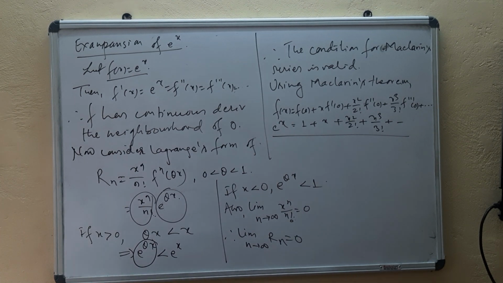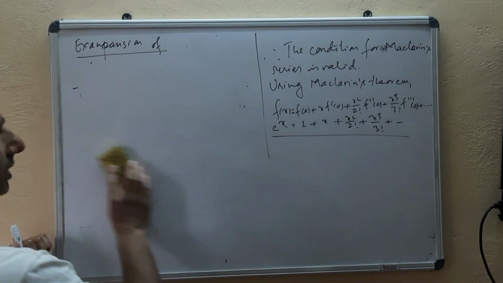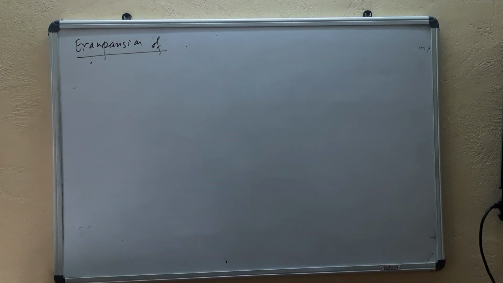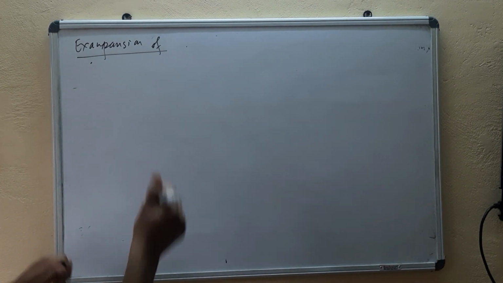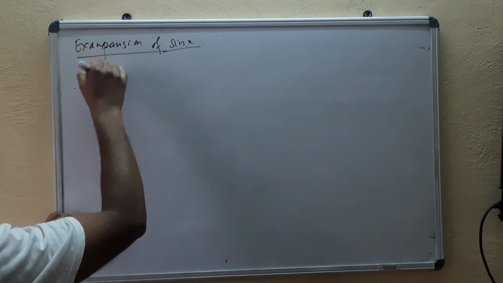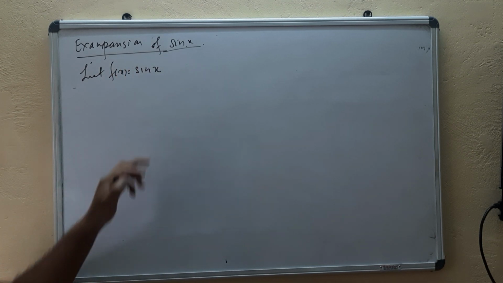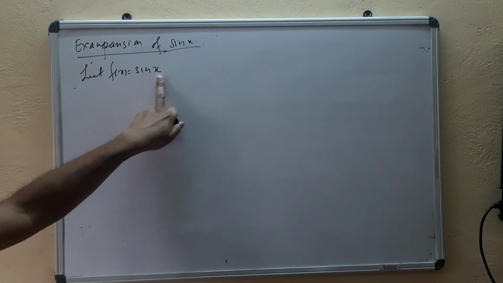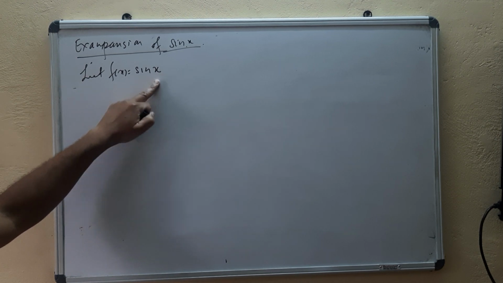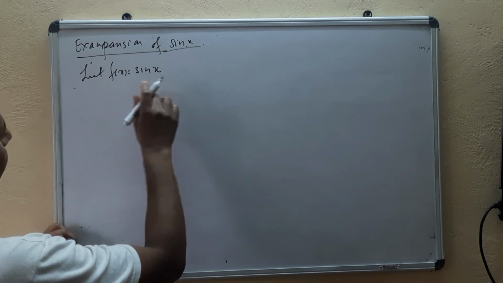Now similarly, let's see the next example: expansion of sin x. Let f of x equal sin x. You know that sin x is defined on the whole real line and is continuous everywhere, and we know its nth order derivative.